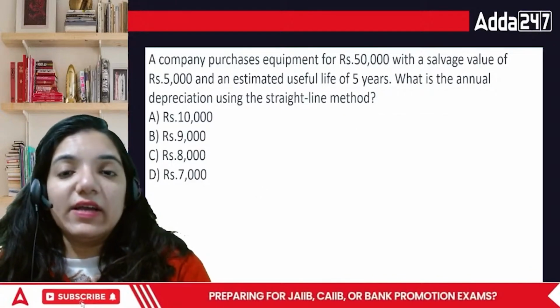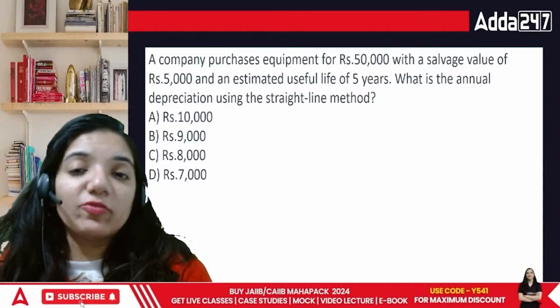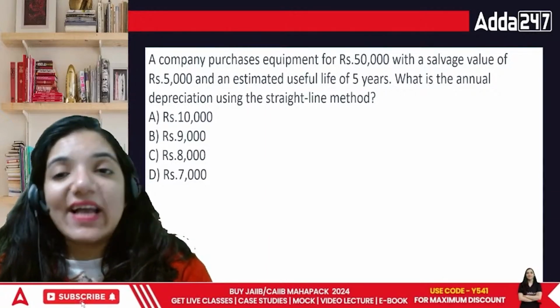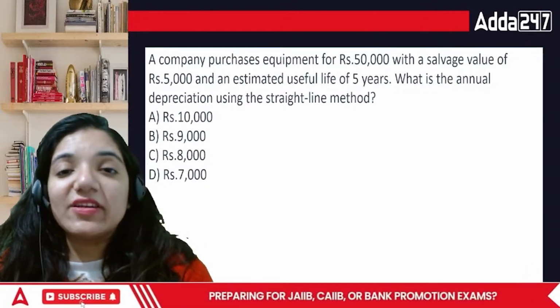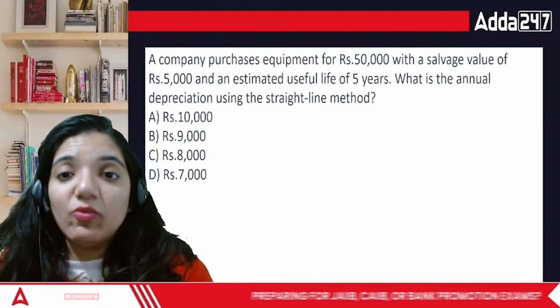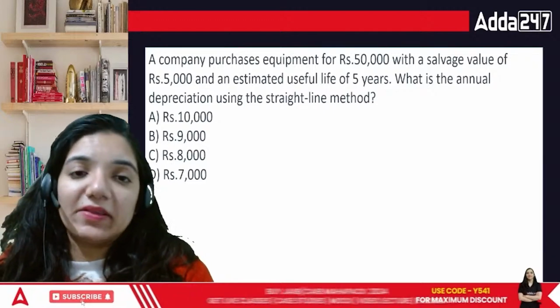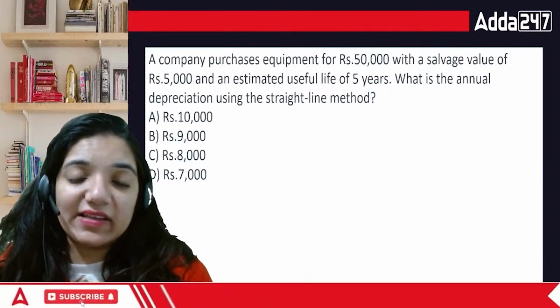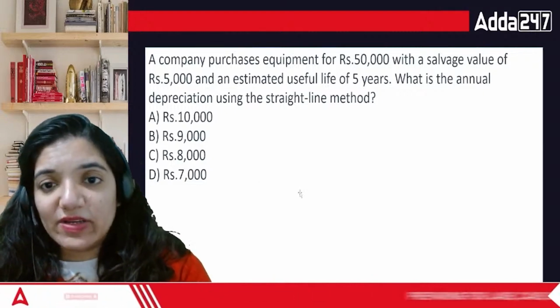Now here comes a question, everyone. A company purchases equipment for rupees 50,000 with a salvage value of rupees 5,000 and an estimated useful life of 5 years. What is the annual depreciation using the straight line method? 10,000, 9,000, 8,000, 7,000.